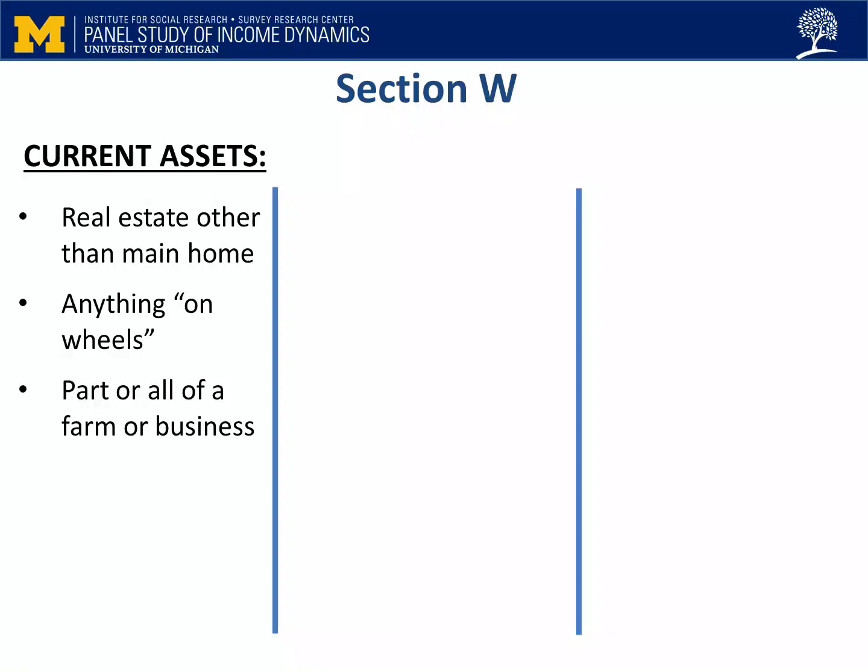We ask about current assets, including the value of any other real estate they may own, the value of anything they own on wheels, and whether they own all or part of a farm or business. In all three of these cases, real estate, vehicles, and farms or businesses, we want the net value. That is the amount they would get for it if they sold it and paid off any money they owed on it.